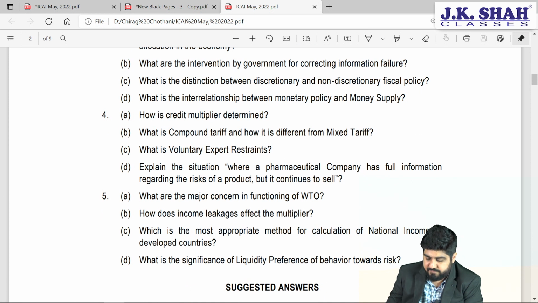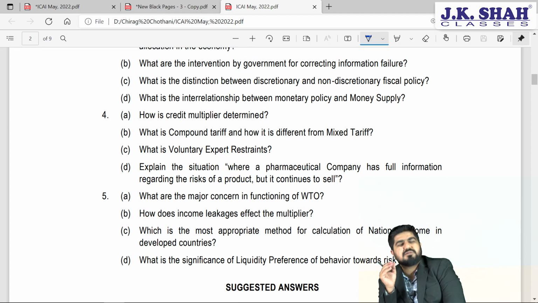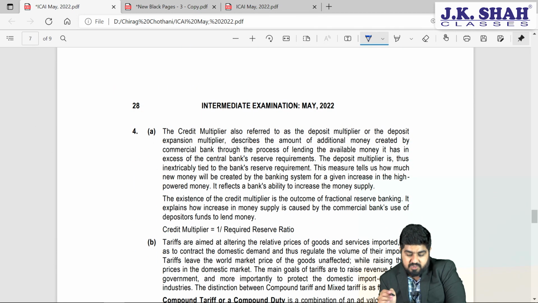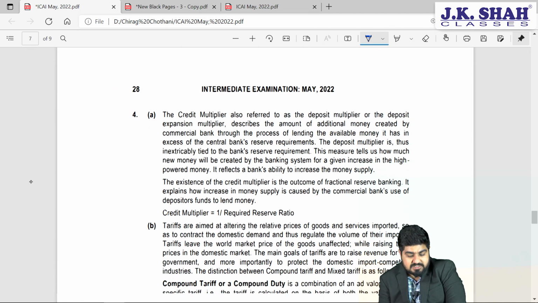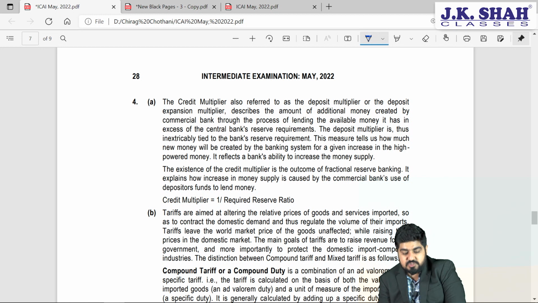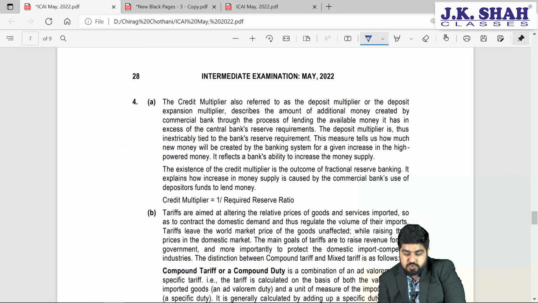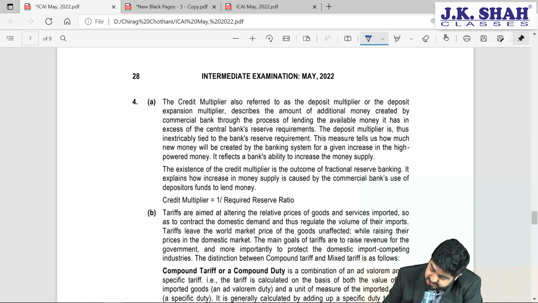Question number 4. How is credit multiplier determined? Such a simple answer, my dear friends. Nothing to discuss here. When we talk about credit multiplier, what is exactly credit multiplier? It is also called deposit multiplier, or deposit expansion multiplier.